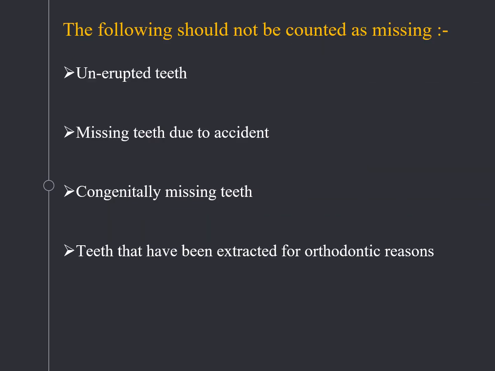The following should not be counted as missing: unerupted teeth, teeth missing due to accident, congenitally missing teeth, and teeth that have been extracted for orthodontic reasons. You should definitely remember these rules while explaining the DMFT index according to the 1938 criteria.